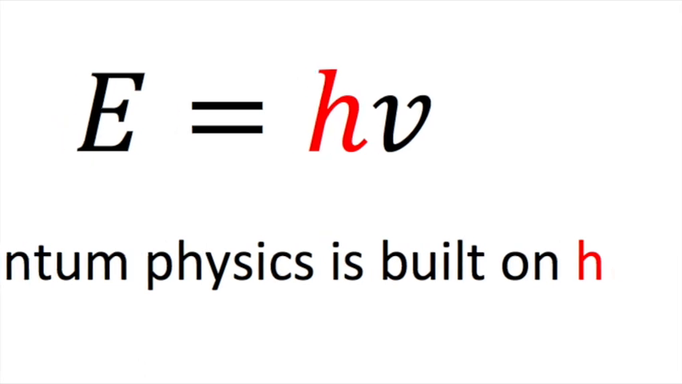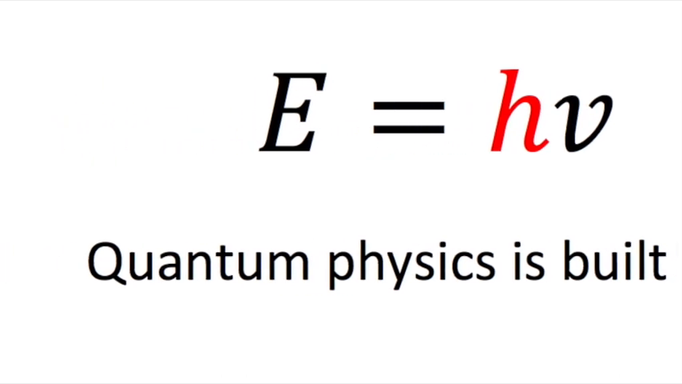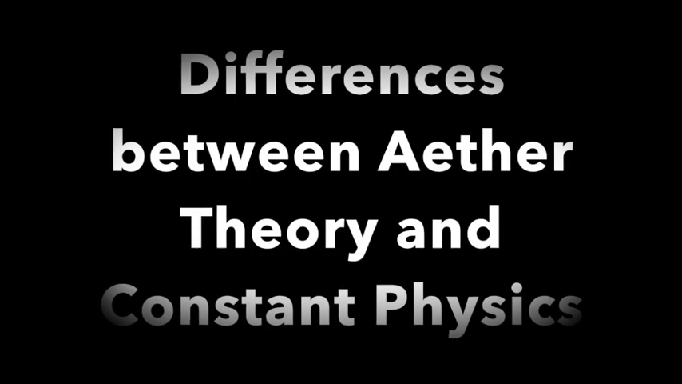There are no so-called constants in this universe. Abandon constants, and you will see a very peaceful and harmonious universe. Differences between ether theories and constant physics.